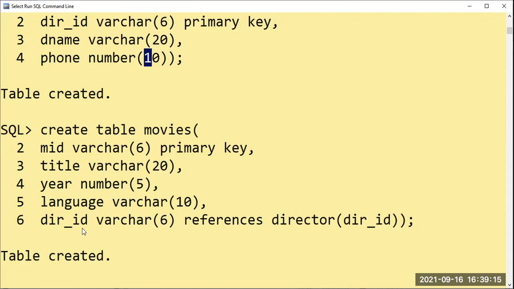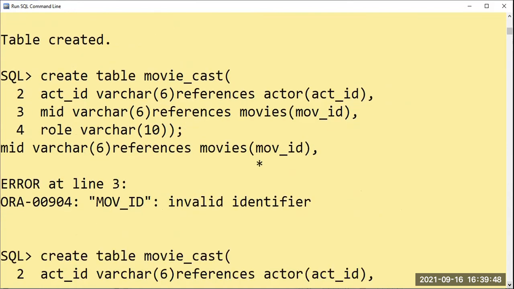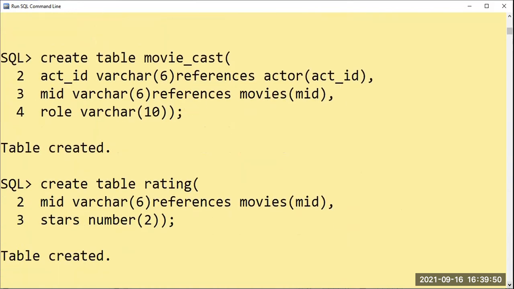Then lastly, director ID. For the movies table we need to know who the director is, who has directed it. Normally we say that director's picture. So for that we can use director ID, varchar, references director ID. Now coming to the point again, for director ID, purposely at least 2 movies of Hitchcock should be there, and Steven Spielberg also should be there. Okay. So the next tables, director, actor, movies are over.